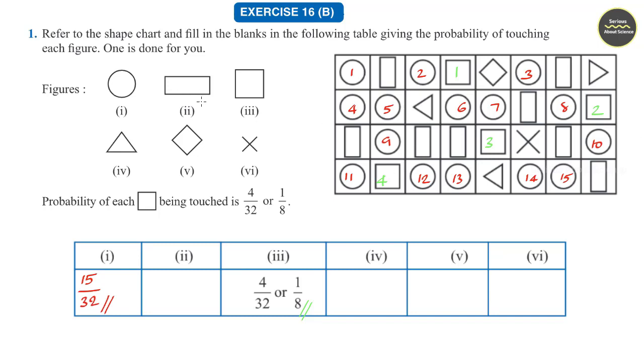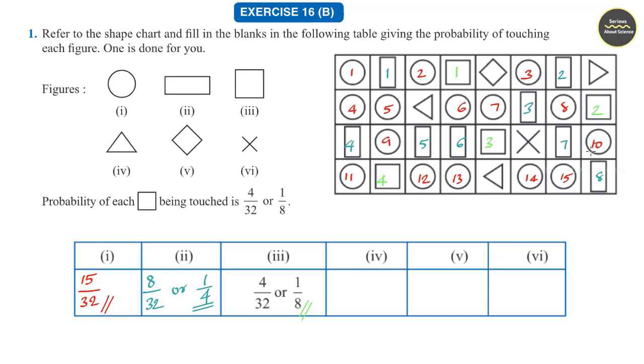In the second figure, we have a rectangle. We need to find the number of rectangles. There is one rectangle, 2, 3, 4, 5, 6, 7, 8. There are 8 rectangles. Write the probability of touching a rectangle. It is 8 divided by total number of figures, which is 32. 8 by 32 we can reduce as 1 by 4. So that is the probability of touching a rectangle.